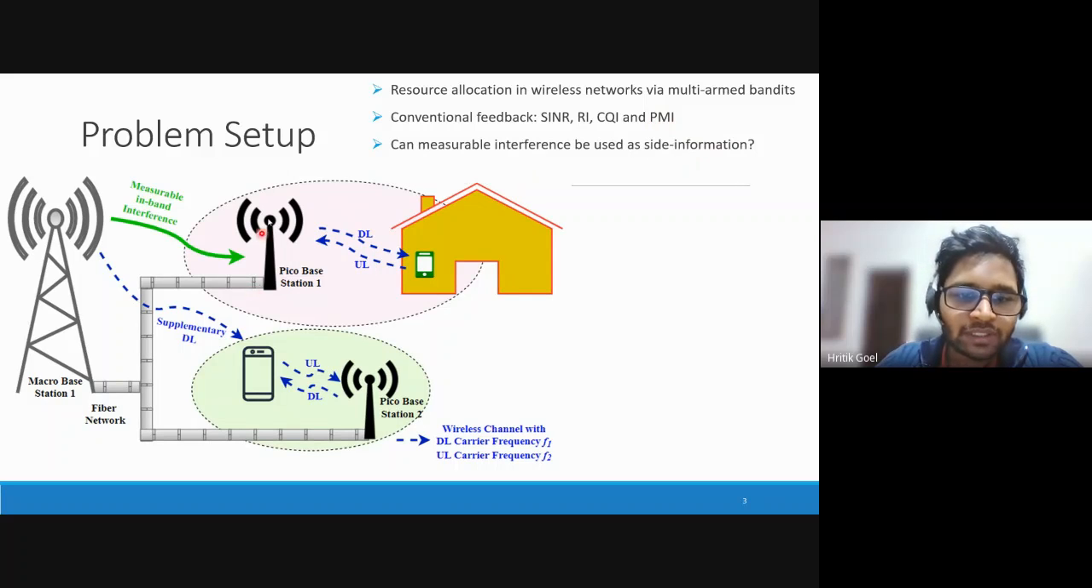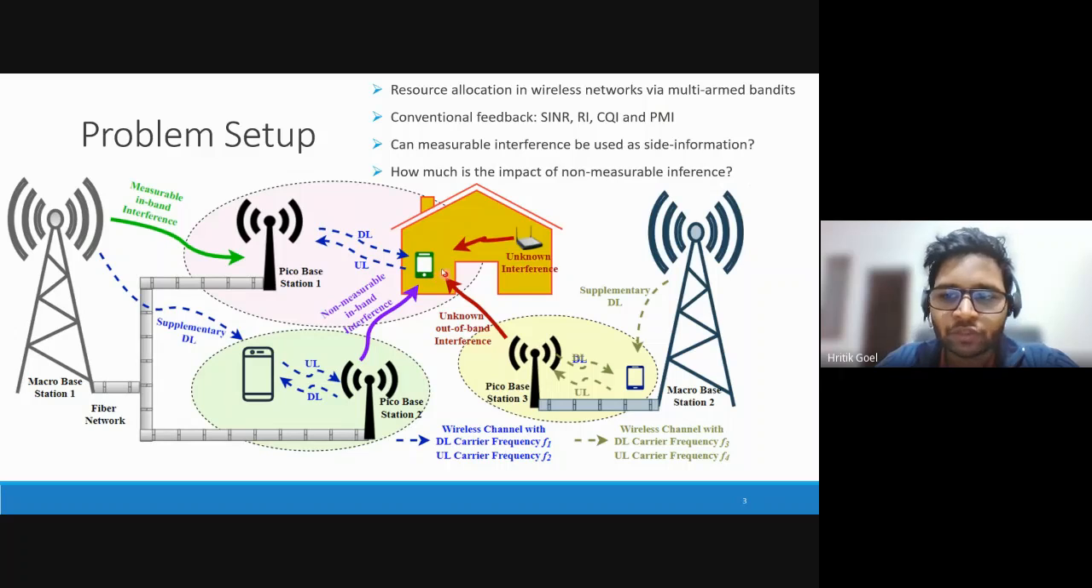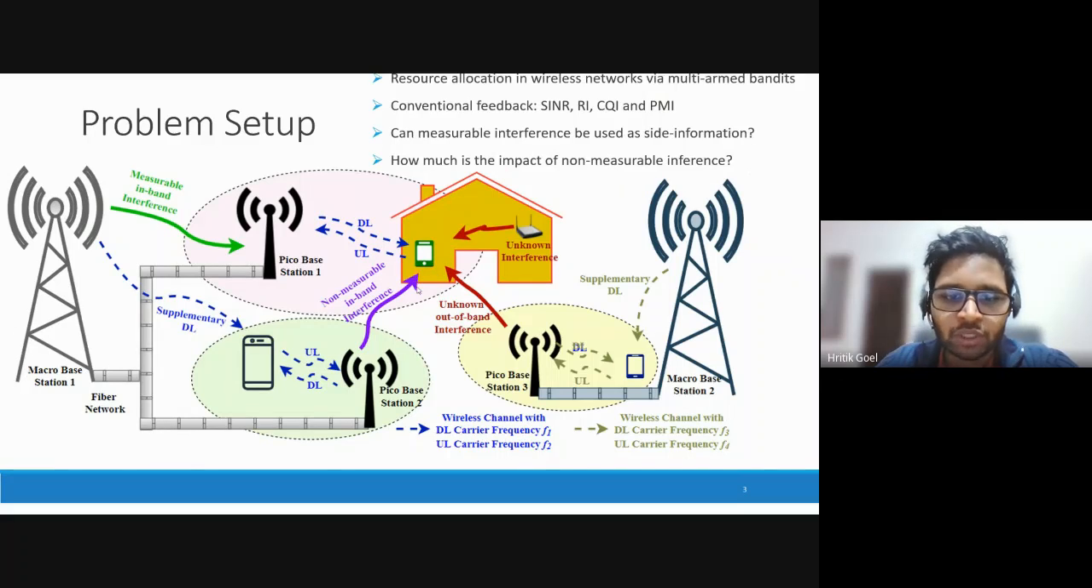But from the below figure, we can see that the transmitter, the pico base station, can sense the interference from the neighboring base station in advance. So can we make use of such interference to have better decision making? We have called such interference measurable interference and use it as side information in our work. So our work is focused on exploiting such side information along with conventional feedback signals to have better PHY performance at the receiver. Along with measurable interference, there exists non-measurable interference. So how much is the impact of such non-measurable interference? We will try to address the issue in our work.